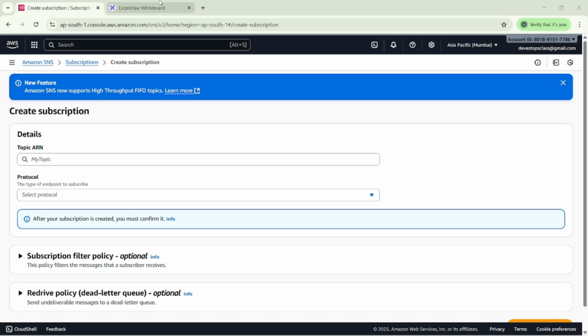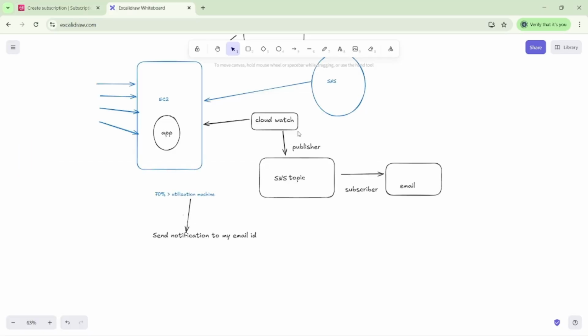You can see here diagrammatically, this is my CloudWatch. Then we are getting the publisher, which is called an SNS topic. Publisher is nothing but we have to publish the topic. Then once we publish the topic, we have to create the subscriber. Subscriber is nothing but the user email. Then we have to subscribe that email.